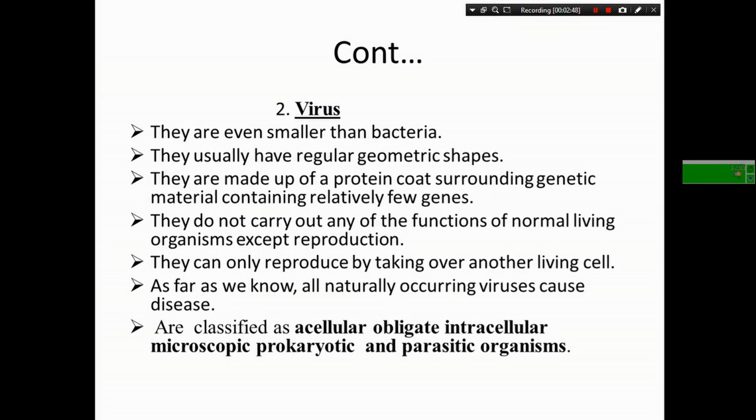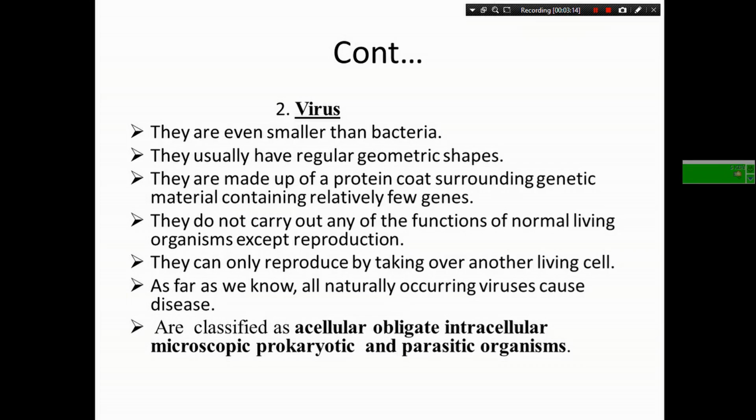A virus is not grouped under kingdom classification, because to be grouped, it must undergo the 7 life processes. A virus only undergoes reproduction. It lacks the other 6 life processes, such as nutrition, growth, movement, irritability, and so on, which we learned in chapter 2.